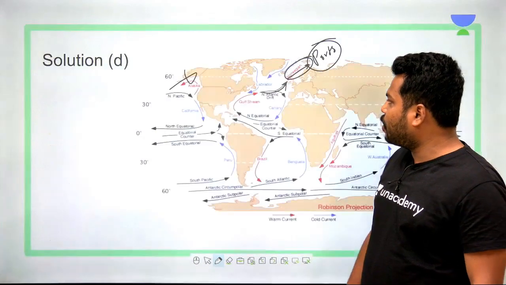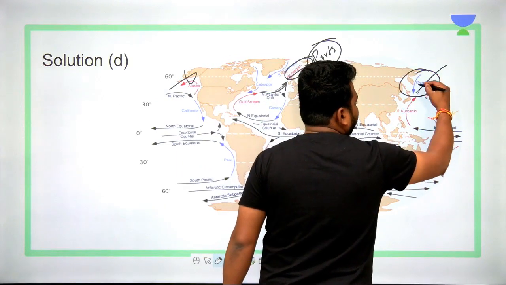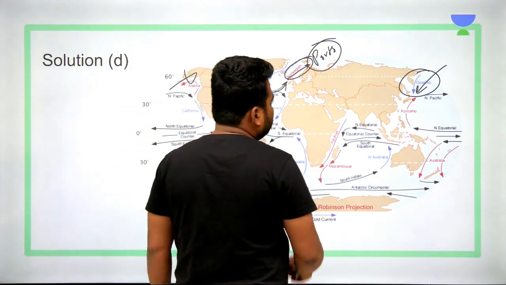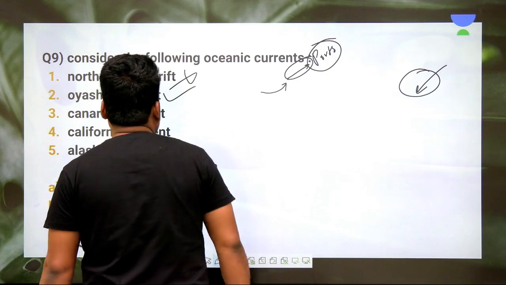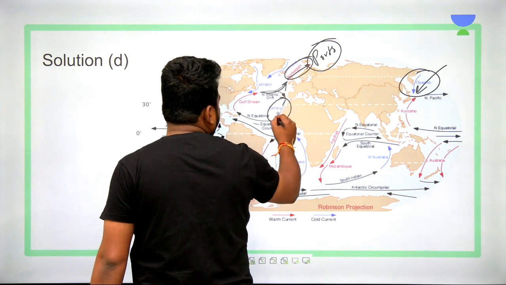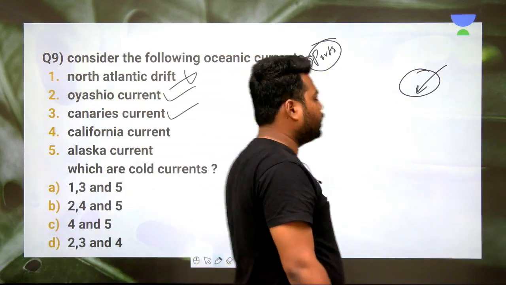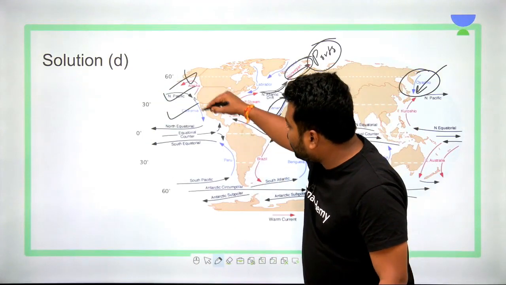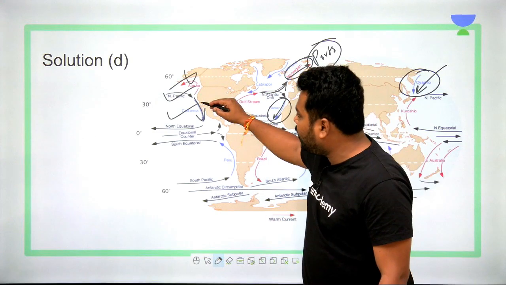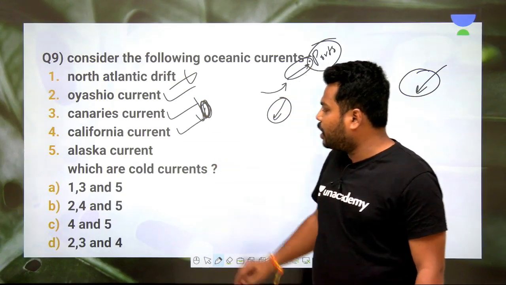Let's see where the Oyashio current is. This is the Oyashio current, which is coming from higher latitude to lower latitude. Hence this is a cold oceanic current. Let's see what is next. Canaries current. This is the Canary current coming from higher latitude to lower latitude. Hence this is a cold oceanic current, and absolutely right. And the Californian current is a cold oceanic current coming from higher latitude to lower latitude. Here it creates the Sonoran and Mojave deserts of North America. Done. So California is absolutely right.